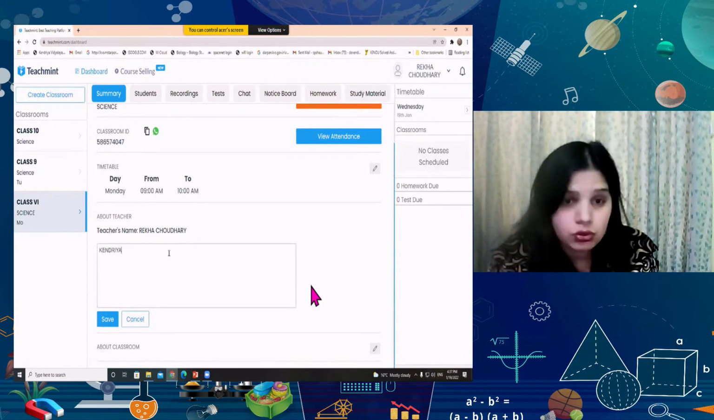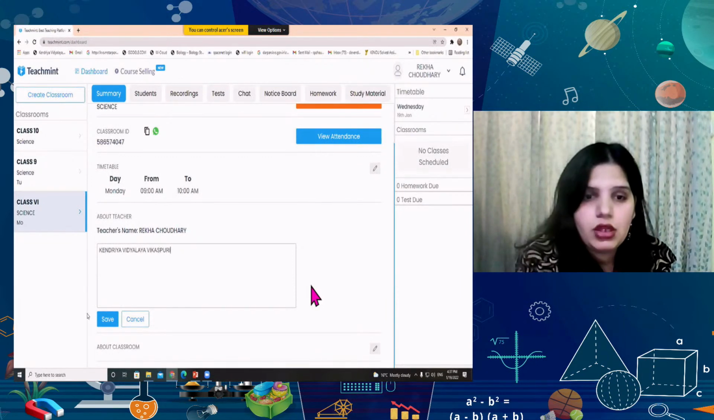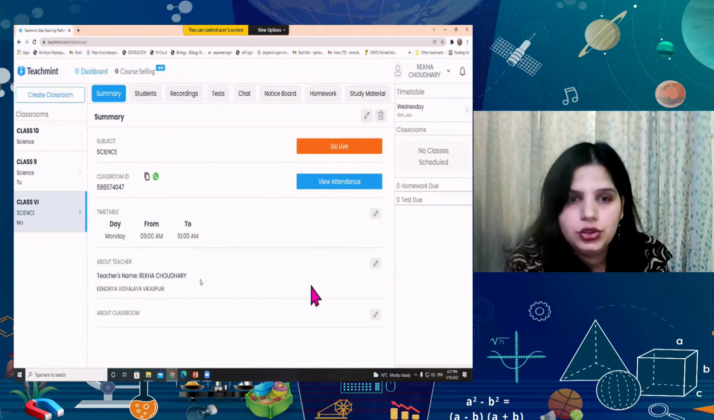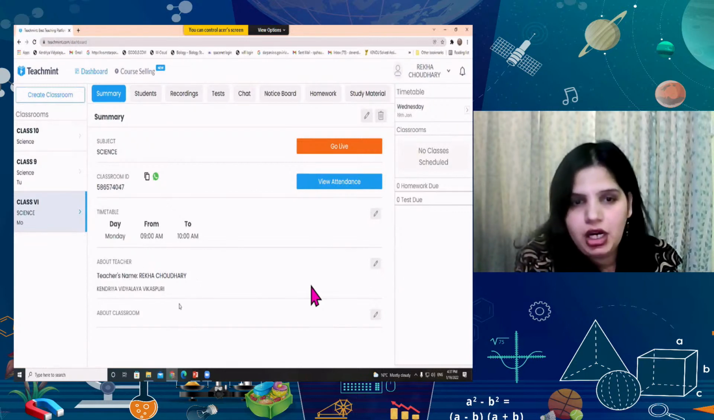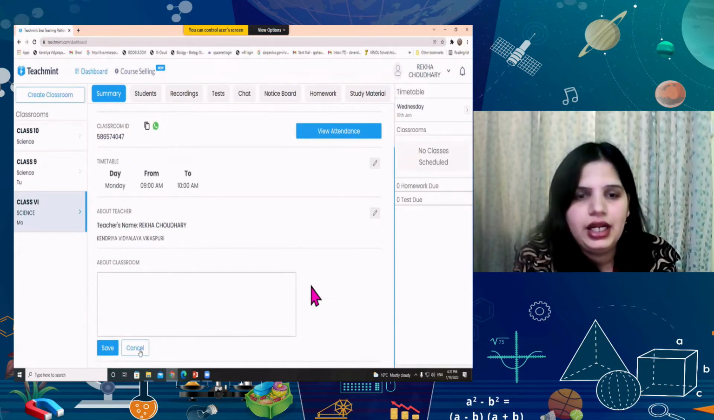So here I'm going to enter my school name here. Okay, so it will show my school name now. And if you want to add some details about this classroom, you can also do that with this pencil icon. Here you can see, and you can save that. So this is the summary.